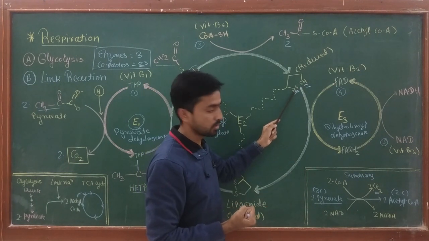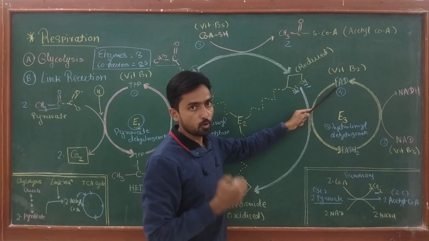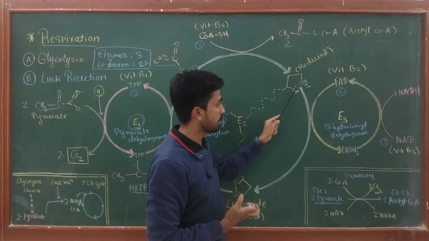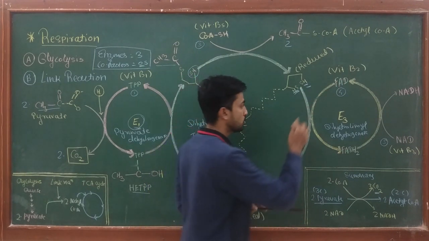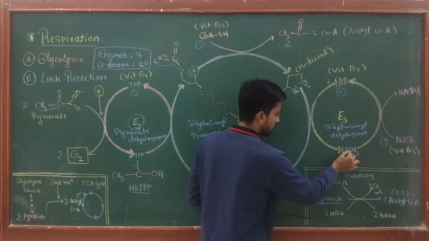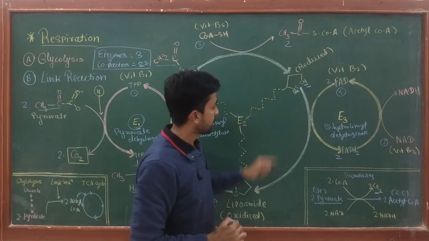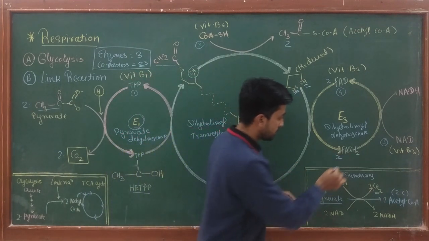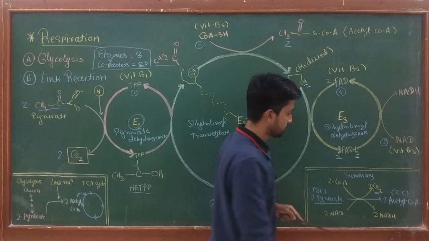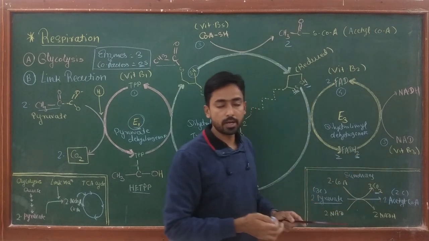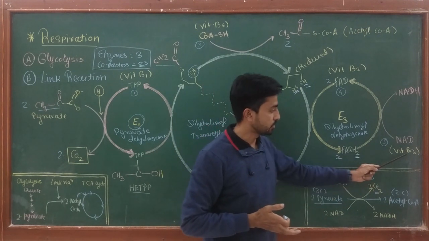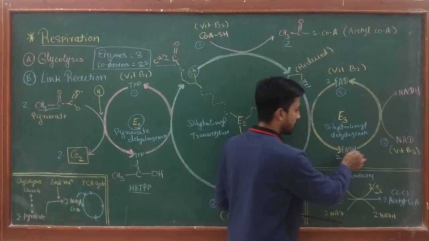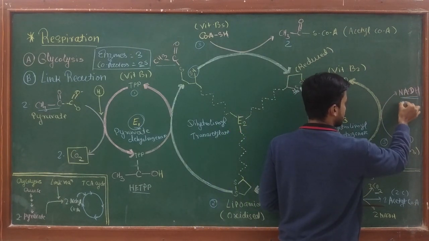These hydrogens are removed and they are accepted by cofactor number 4, FAD, which is vitamin B2. And due to accepting hydrogen, the FAD converts into FADH2. 2 molecules of FAD get converted into 2 molecules of FADH2, and this sulfur gets oxidized. And now the FADH2 donates these hydrogens to NAD, that is nicotinamide adenine dinucleotide, which is vitamin B3. And when this hydrogen is accepted by NAD, NAD gets converted into NADH.